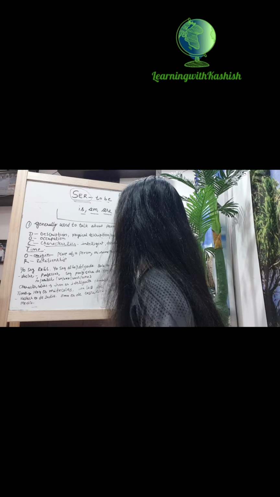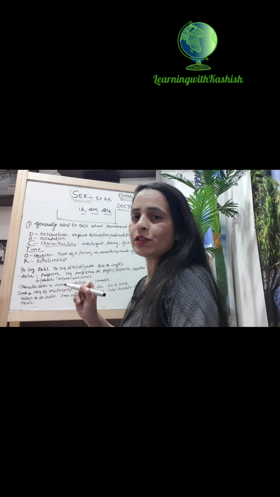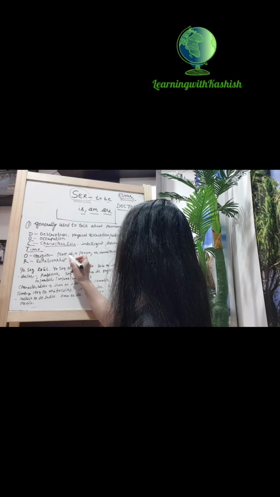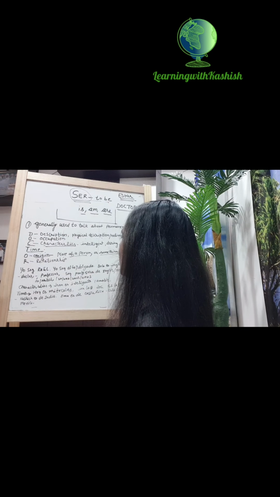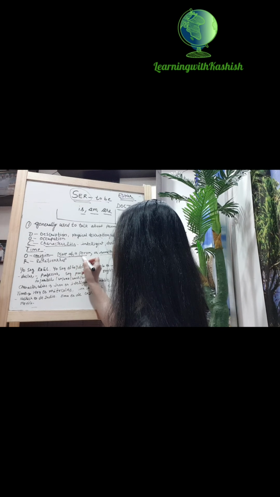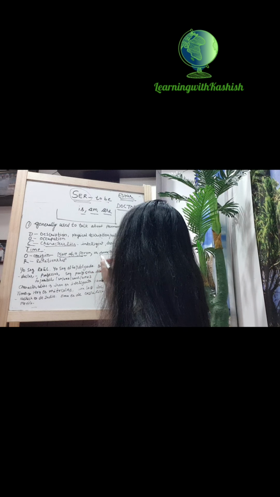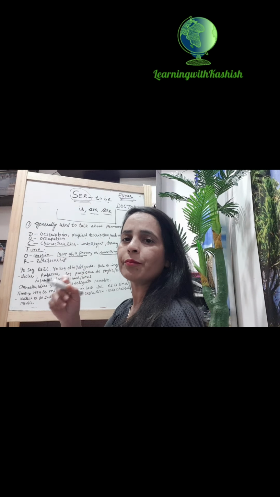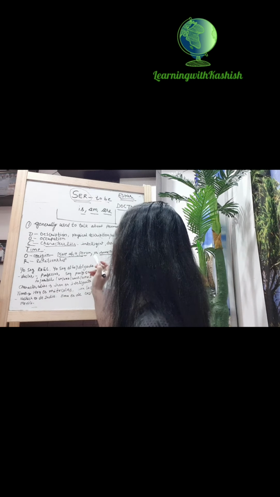Then O is for origin, basically where something originated from, whether it is the place a person is from or what something is made of, like from where are you, what is your place, and something made of, like my ring, my watch is made of gold, anything.